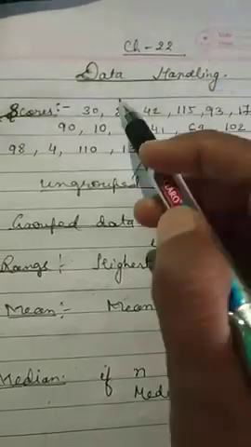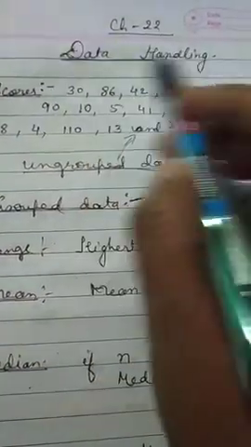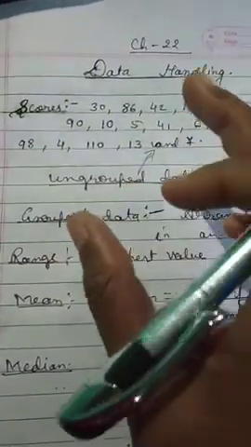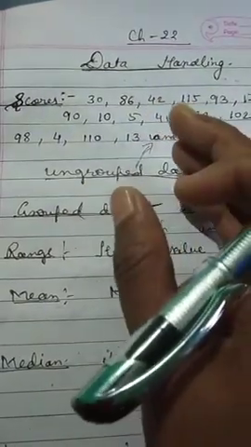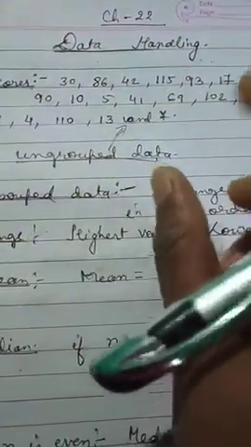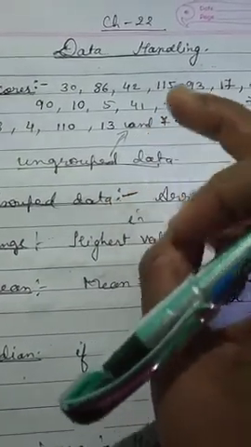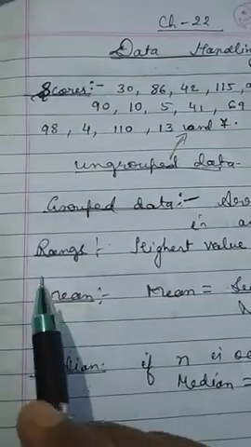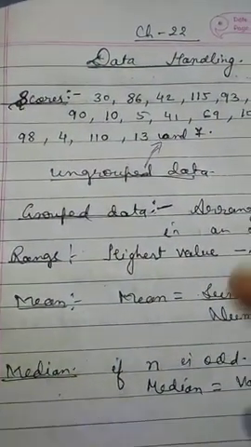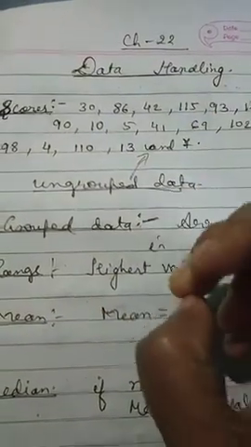Hello children, let's start chapter 22, data handling, the last chapter of your syllabus. In this chapter we are going to learn how to collect relevant data and present it as a frequency distribution table. We will also learn to evaluate three representative values like mean, median and mode. And we will also learn how to make a bar graph.